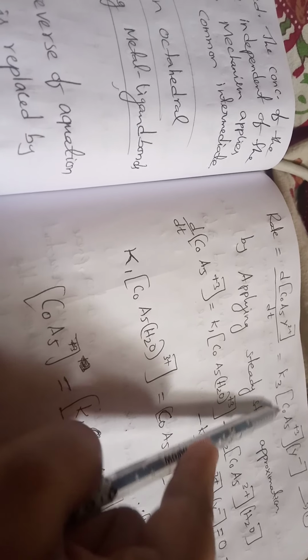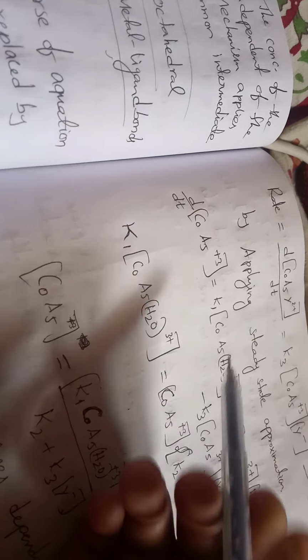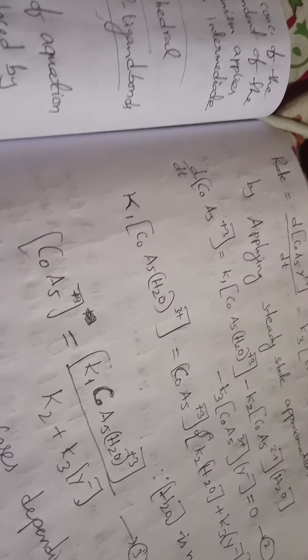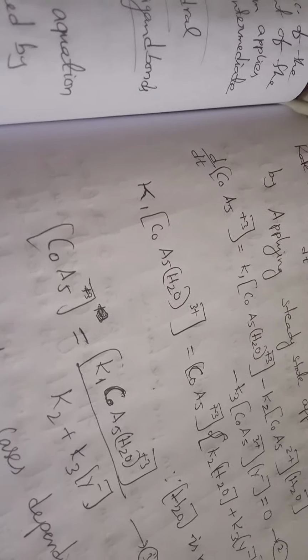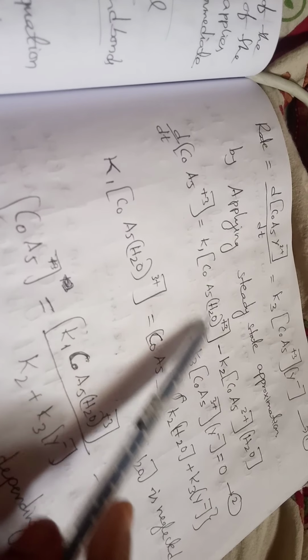We already know we apply the steady state approximation. What is meant by steady state approximation? The concentration of the intermediate does not change with time, because we take only a small quantity of it. So the net rate of change of the intermediate is equal to 0.